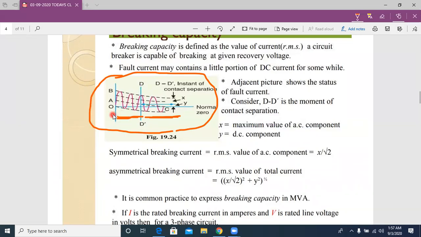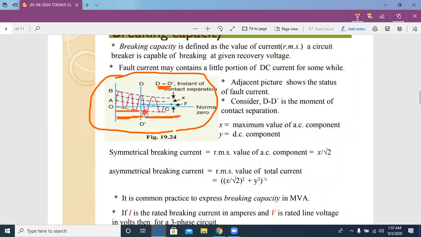It takes this much of time. The circuit breaker opens after this time period, and that point is the d dash instant. So the circuit breaker contacts are opened at the d dash instant.